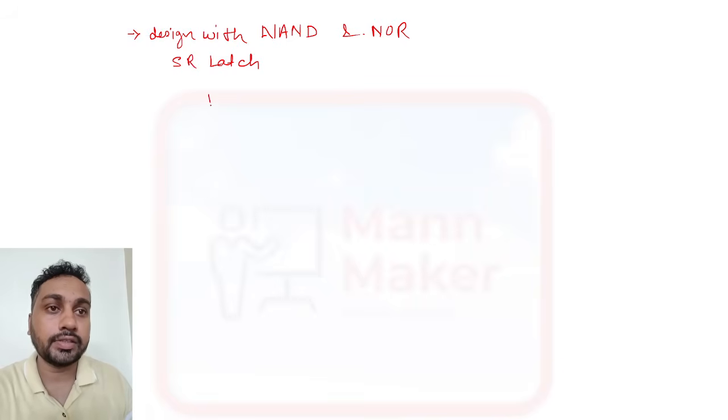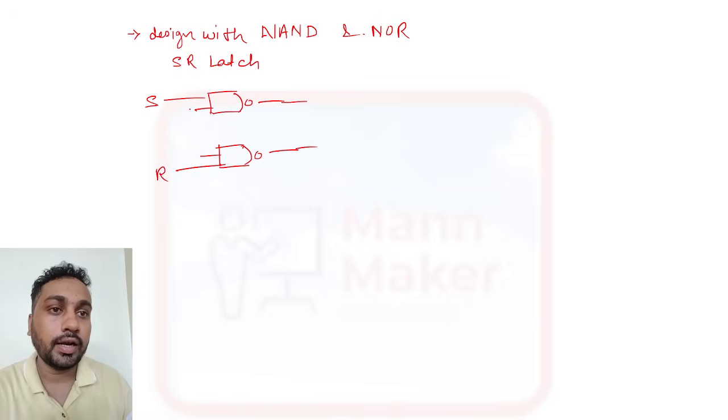For SR latch using NAND gate, it will be like this. Two NAND gates are required for this. The inputs are S and R. The outputs feed back to the opposite gate inputs, so this is your Q and this is your Q bar.